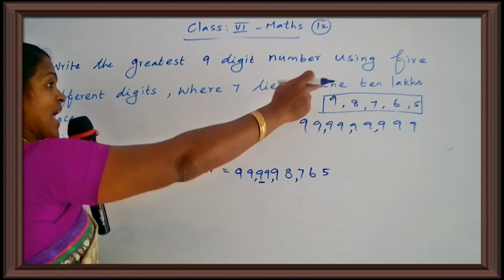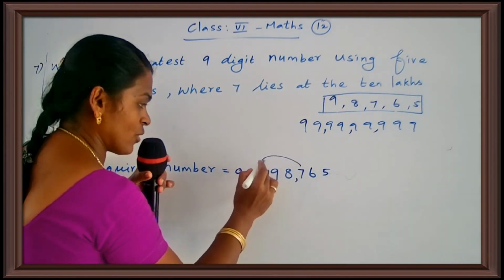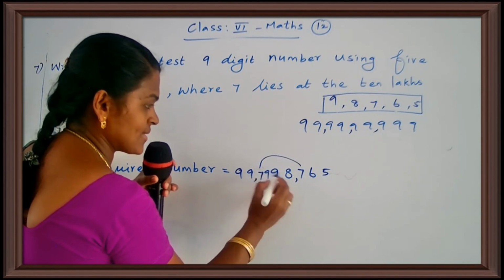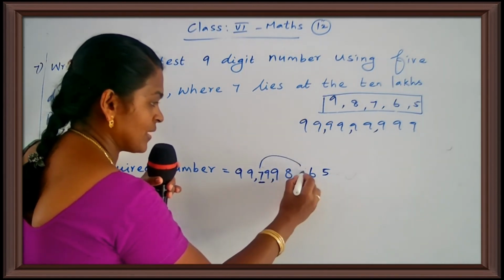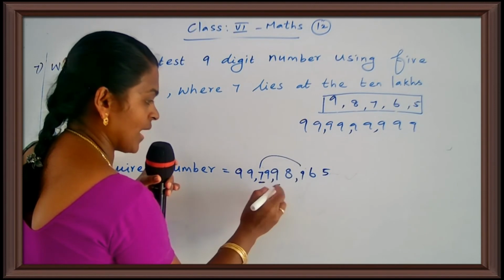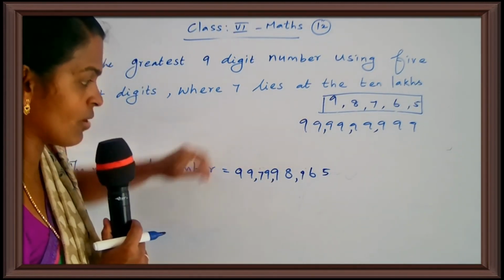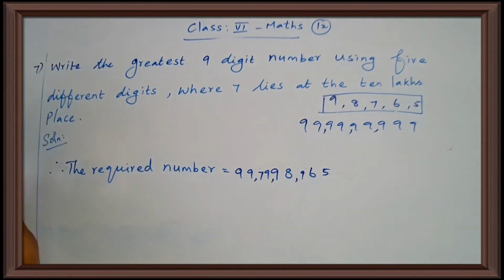So you convert it. Where will 7 come? At the 10 lakhs place 7, you put 9 here. Okay, clear? So your answer is 99 crore 79 lakh 98,965.